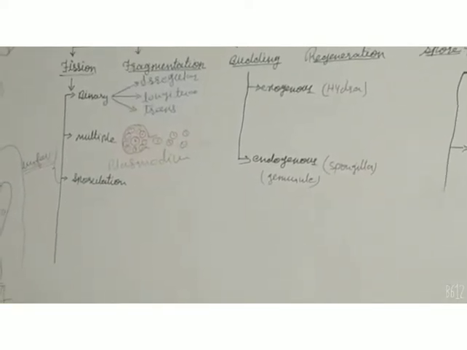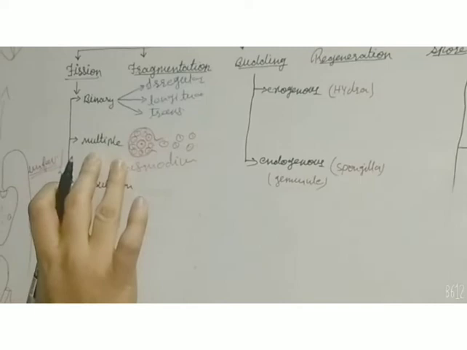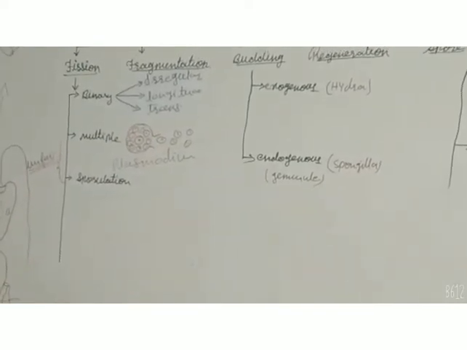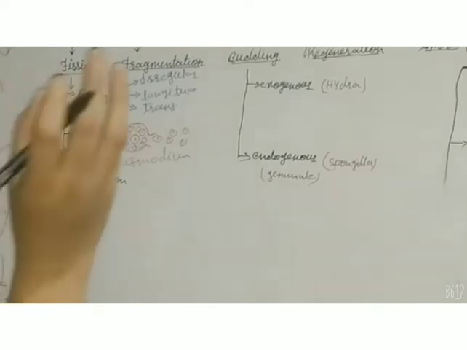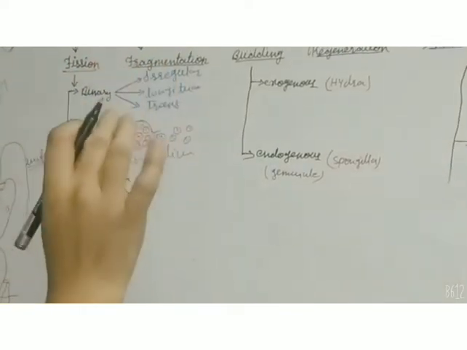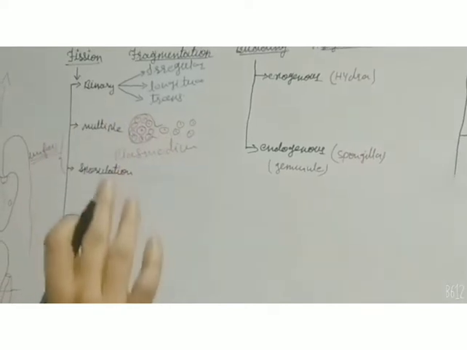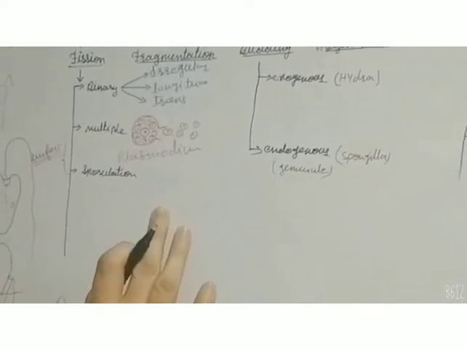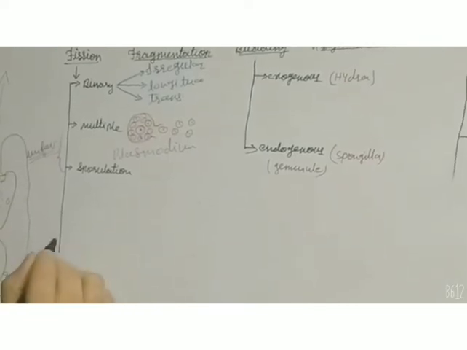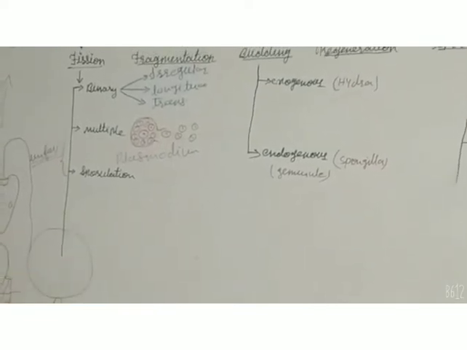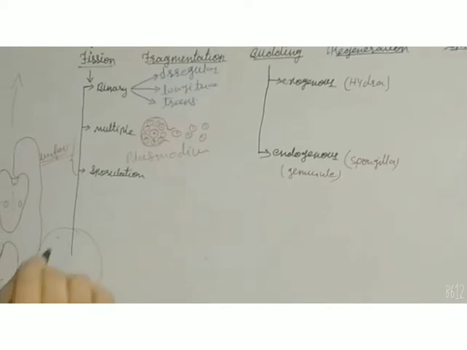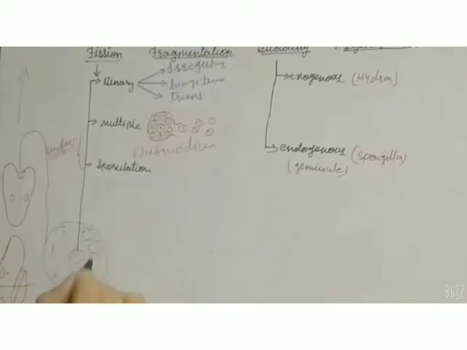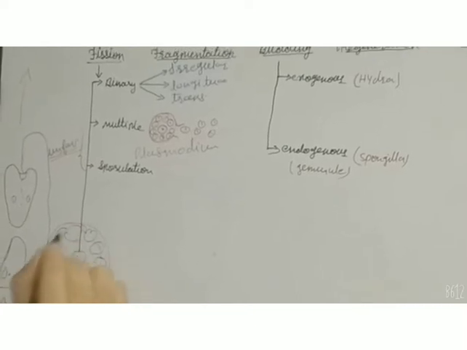The next method is sporulation. It is also the same as multiple fission. It's another way of multiple fission, and it takes place in amoeba. In favorable condition, amoeba reproduces by binary fission, but in unfavorable condition, amoeba reproduces by sporulation. In sporulation, the organism's cytoplasm and nucleus divide into many parts.